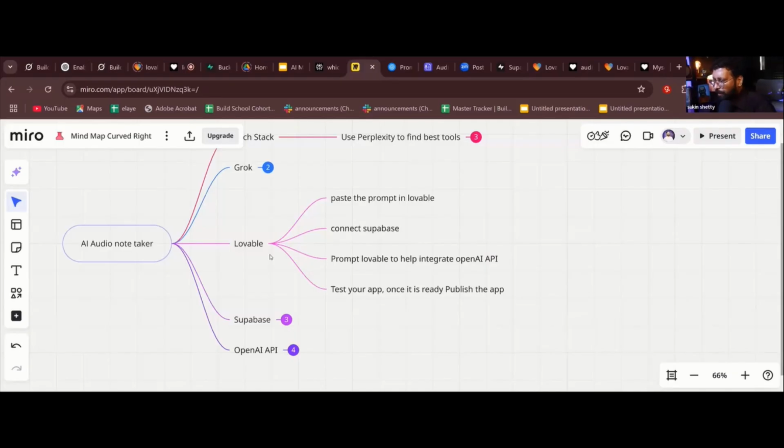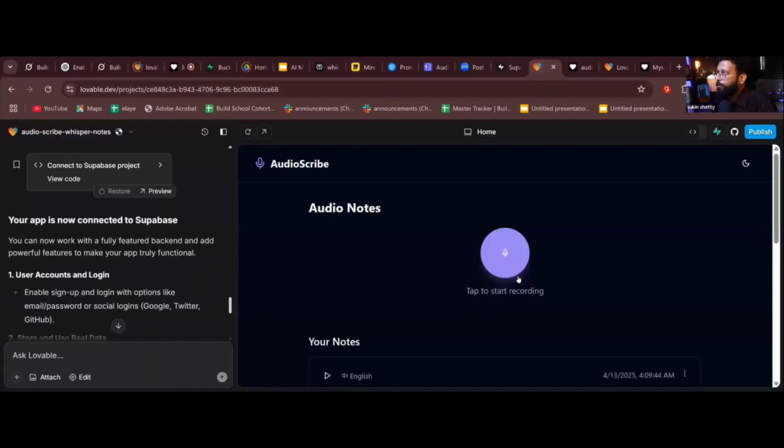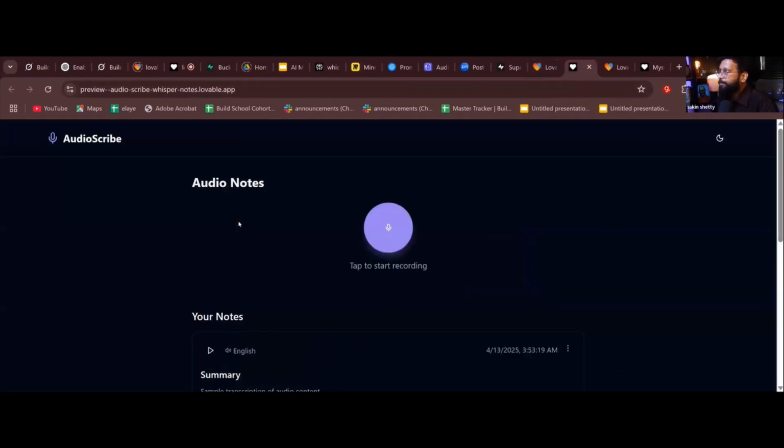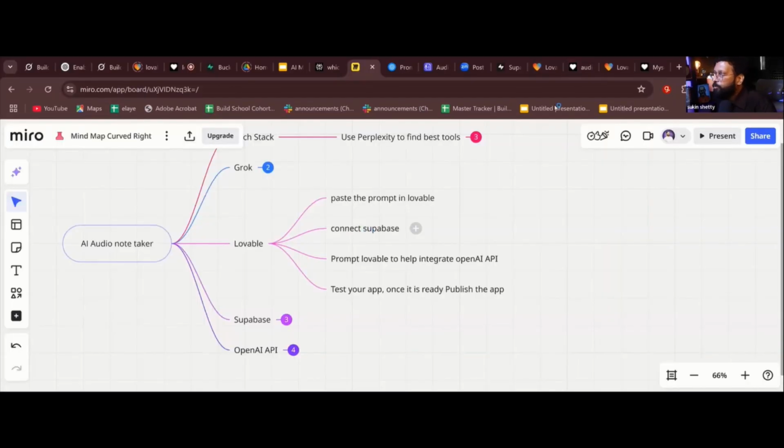What do I do in Grok? I told Grok to give me a prompt to start the project in Lovable. I copied the prompt, went to Lovable, pasted the prompt in Lovable. Okay, and it created a beautiful front end like this. Clear? Then what did I do? I went to Supabase. Okay. I went to Supabase, created a project.